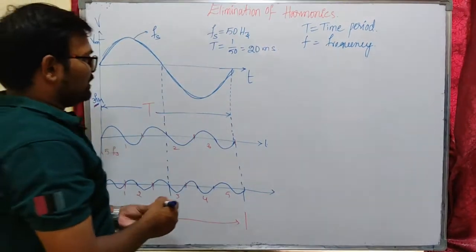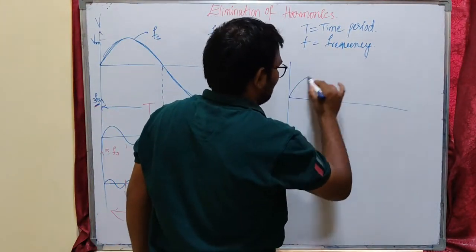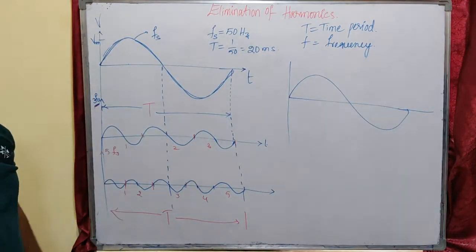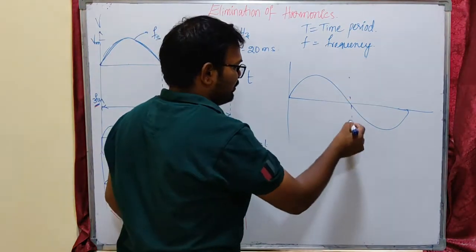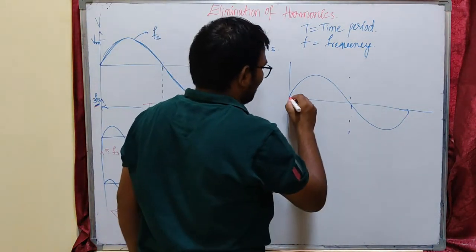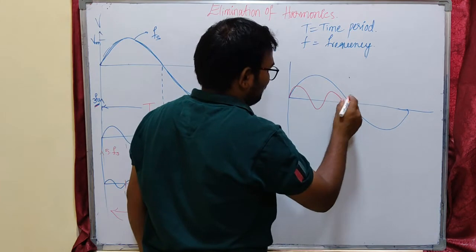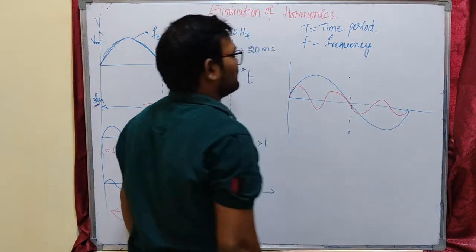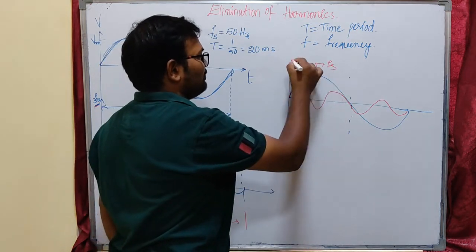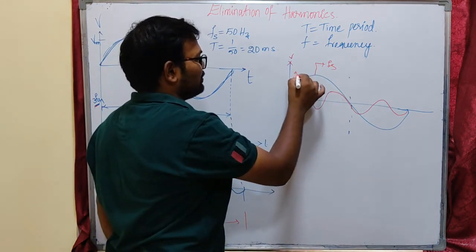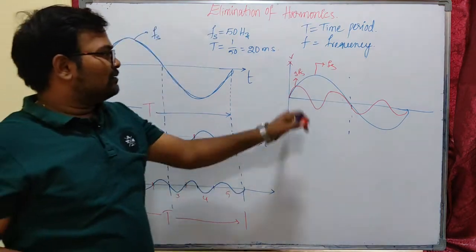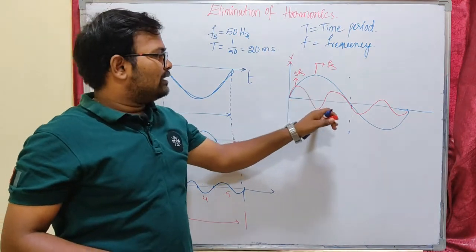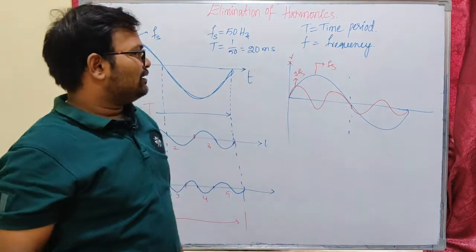That means the third order harmonic is superimposed on the fundamental waveform. This blue waveform is the fundamental, which has 50 Hz frequency, and this red waveform is the third order harmonic, which has 3 times the fundamental frequency.